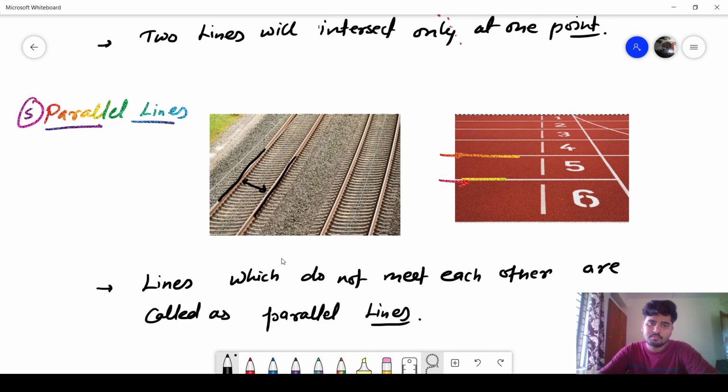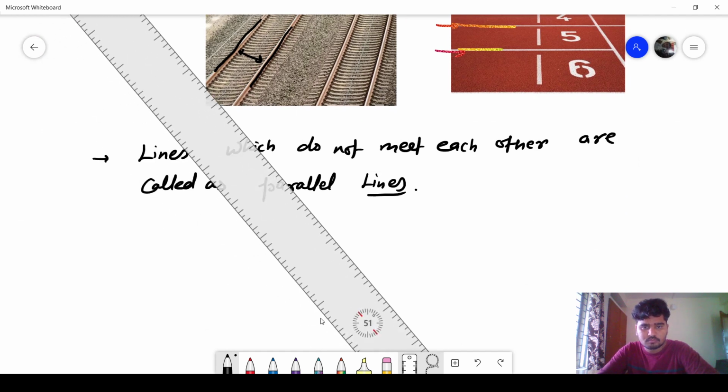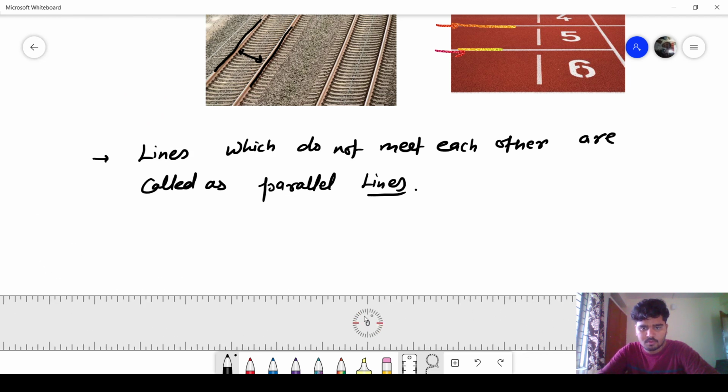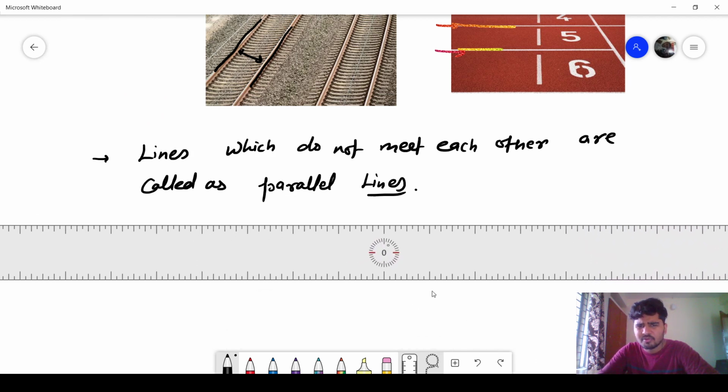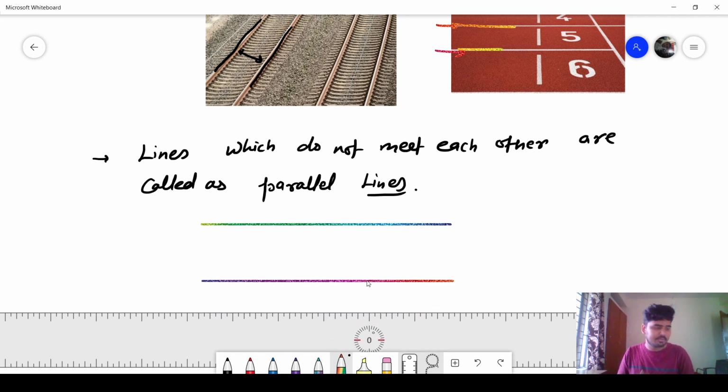I will draw the diagram. What are parallel lines? Don't worry. If you look at this scale, both sides of this scale will never meet. If I draw a line this way and a line this way, they will never meet each other. So both sides of a scale are also parallel lines, and both sides of your table are also parallel lines, because if I draw a line parallel to them, they will never meet each other. These are examples of parallel lines.